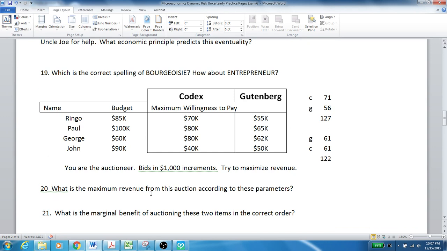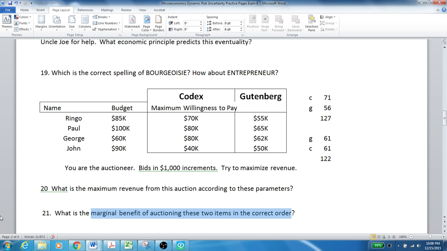So, question, what's the maximum revenue from this auction according to these parameters? And the answer would be the maximum could be 127. You can't do better than that, 127,000. Question 21, what's the marginal benefit of auctioning these two items in the correct order? Well, if you do it in the correct order, you make 127,000. If you do it in the incorrect order, you only make 122. So the marginal benefit of auctioning the two items in the correct order is an extra $5,000 for doing it the right way. And that's what we mean by marginal benefit. Great question. I think it's really useful.